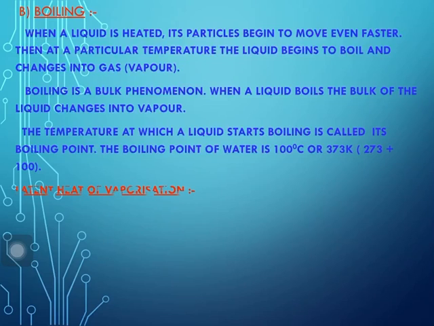Then we talk of the sublimation process. The change of state directly from solid to gas, or from gas to solid, is called sublimation. You can see we have taken ammonium chloride. We heat it with a burner in a China dish with an inverted funnel and a cotton plug, and we will see the inverted funnel gets a deposit of ammonium chloride. Sublimation is the conversion of solid directly to gas.